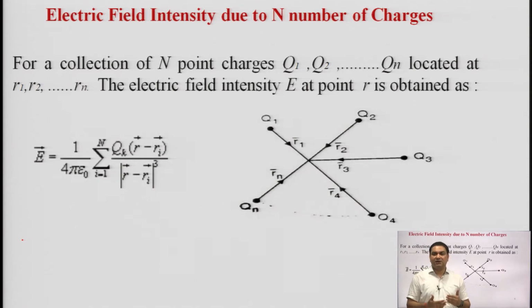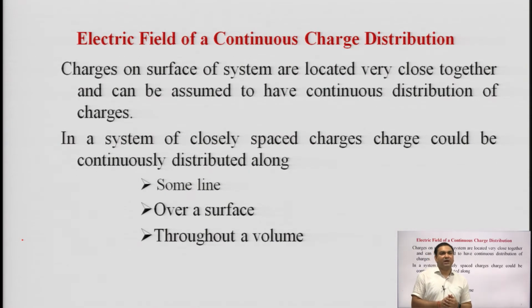Any charge in the jth position or kth position can be described when the sum over all the charges goes from 1 to n, and it is described for the kth charge.